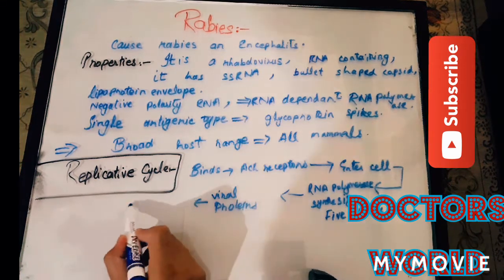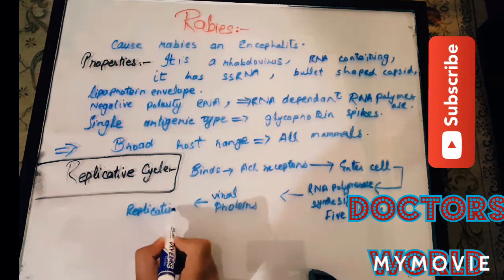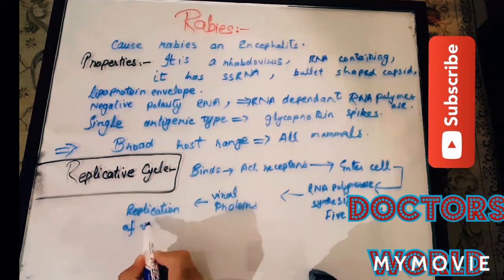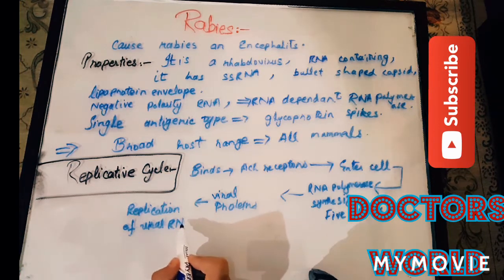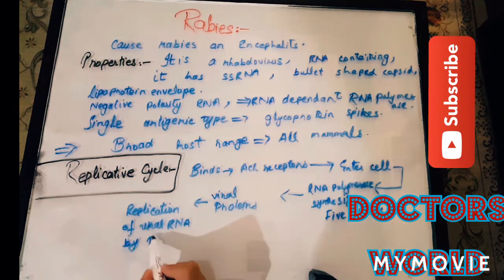When viral proteins are formed, then replication of the viral RNA is also done with the help of RNA polymerase.